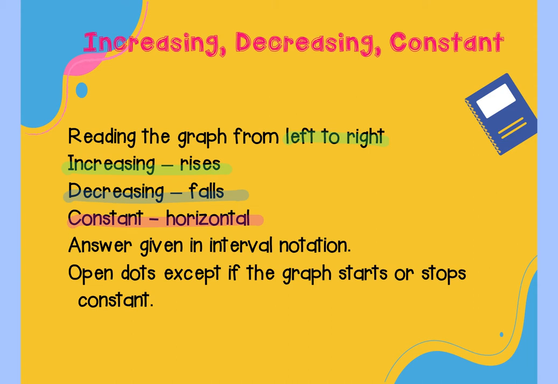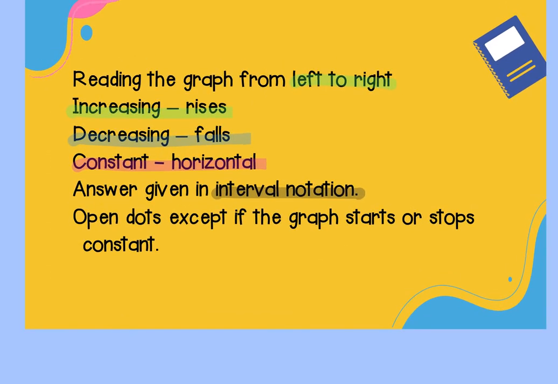Again, this answer is given in interval notation, and it is open dots except if the graph starts or stops constant. So if a point is shared by both something that is increasing, so let's say my graph starts like this, but then it changes to be constant, and then it changes to be decreasing, even though these are solid points. It's not perfectly horizontal, but this part here would be increasing. This part in the middle would be constant. And this part on the right would be decreasing.